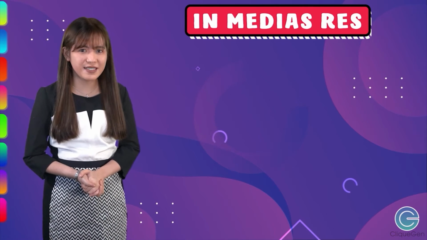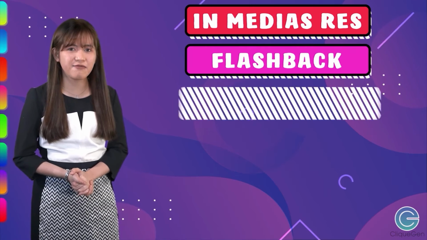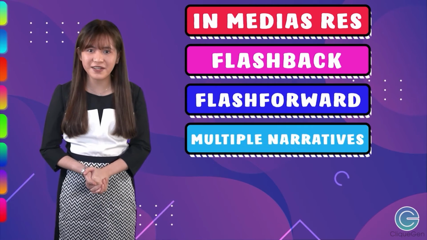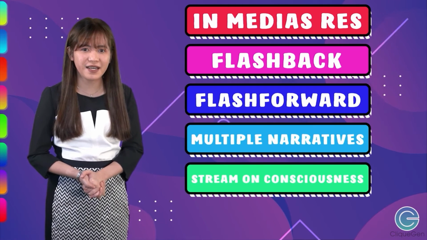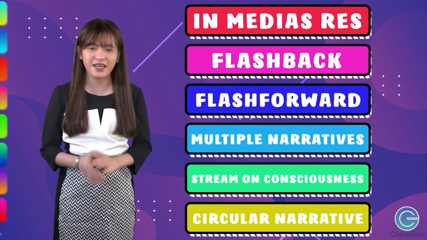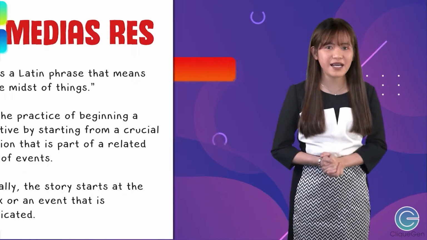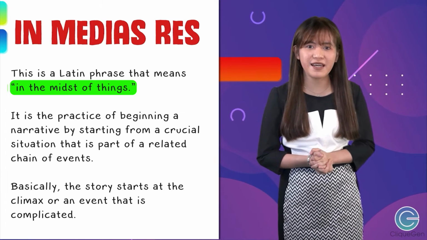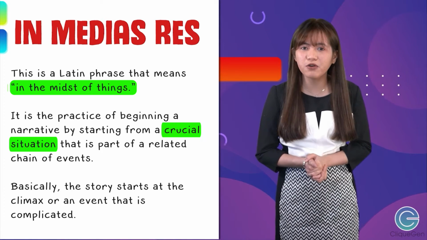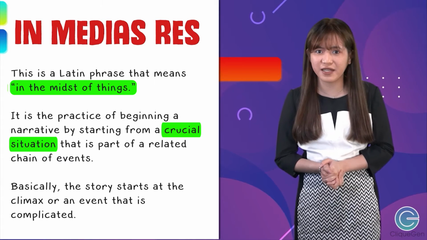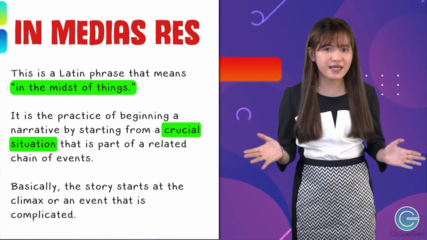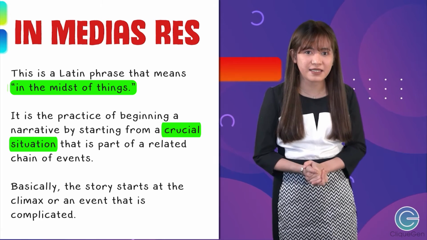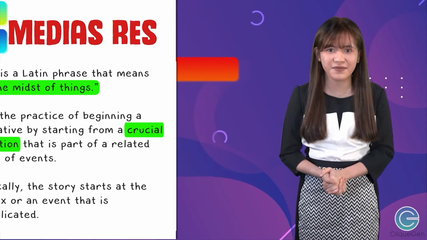There are various types of nonlinear narrative structure. These are in medias res, flashback, flash forward, multiple narratives, stream of consciousness, and circular narrative. In medias res. This is a Latin word that means in the midst of things. It is the practice of beginning a narrative by starting from a crucial situation that is part of a related chain of events. Basically, the story starts at the climax or an event that is complicated.